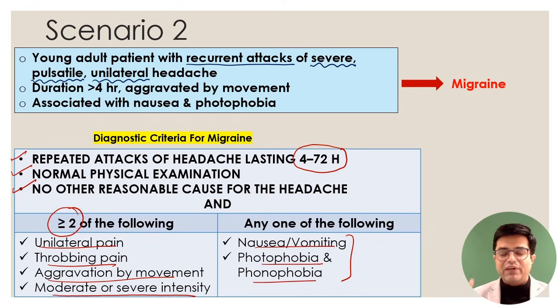Photophobia will be intolerance to ambient light. Phonophobia will be intolerance to sharp noise. So the patient will try to sit quietly in a dark room, right? So if you have a criteria being fulfilled like this, then you say the patient is likely to be suffering from migraine.